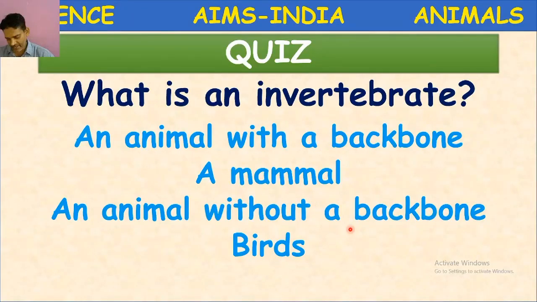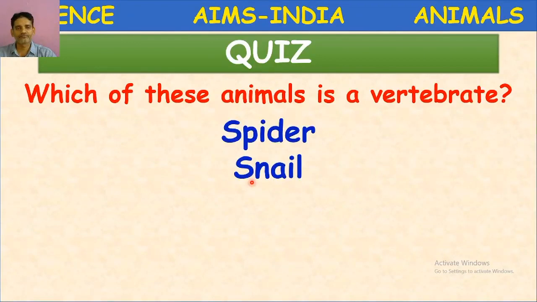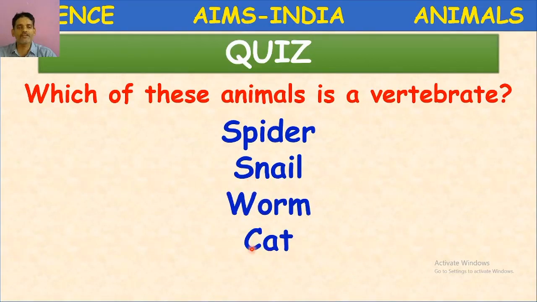Next question. Which of these animals is a vertebrate? Spider, snail, worm, cat. Come on. Which of these is a vertebrate? Yes. Cat. Cat is a vertebrate. Spider, snail and worm. These are all invertebrates. Why is cat a vertebrate? Because it possesses a backbone, vertebral column.